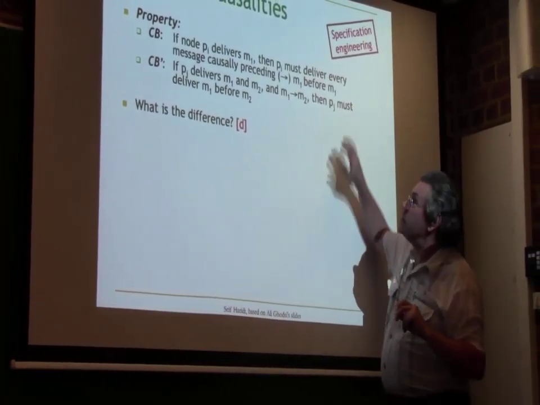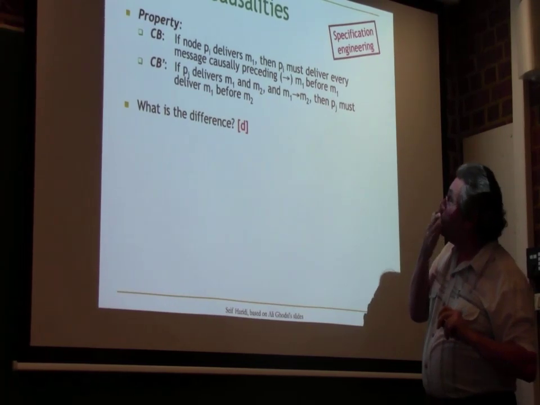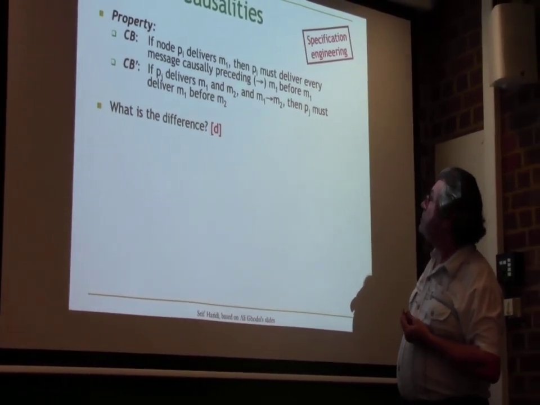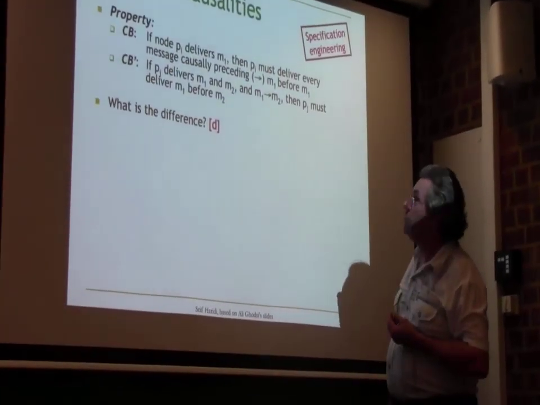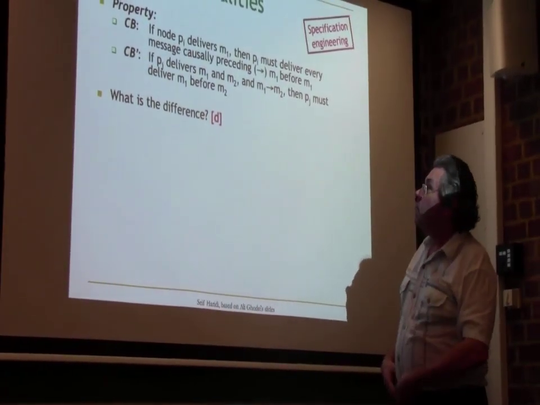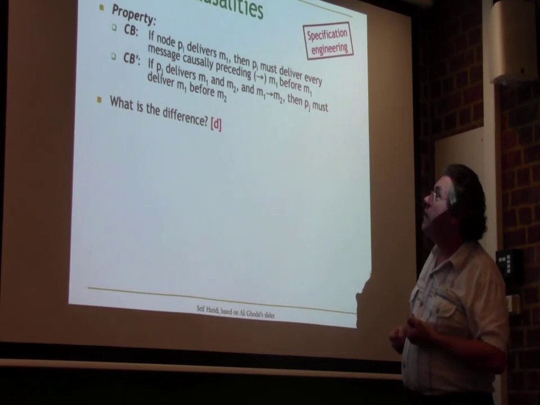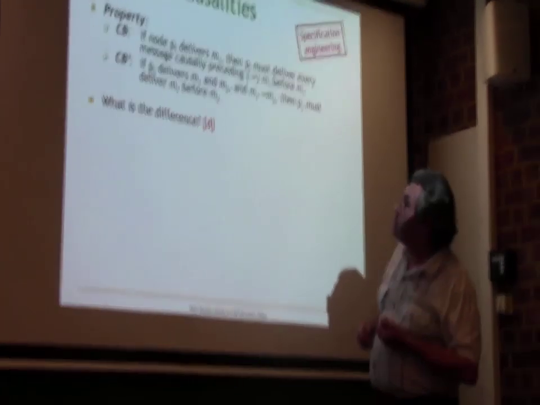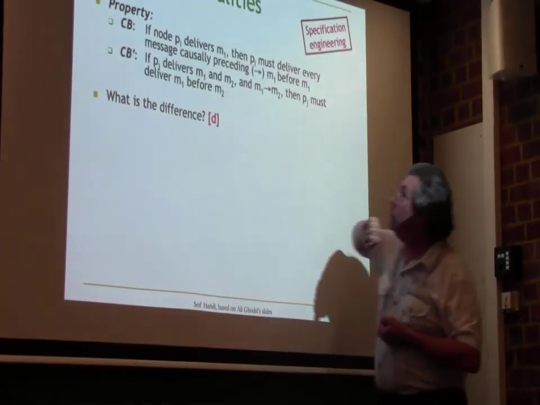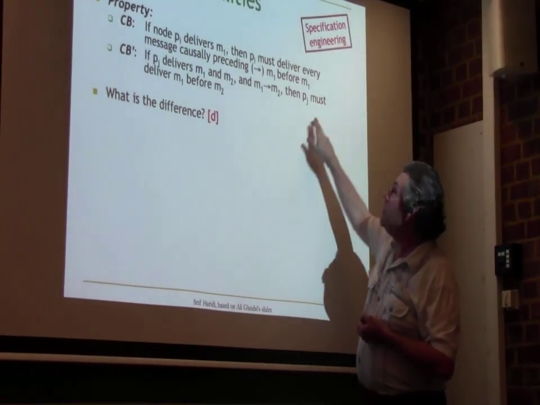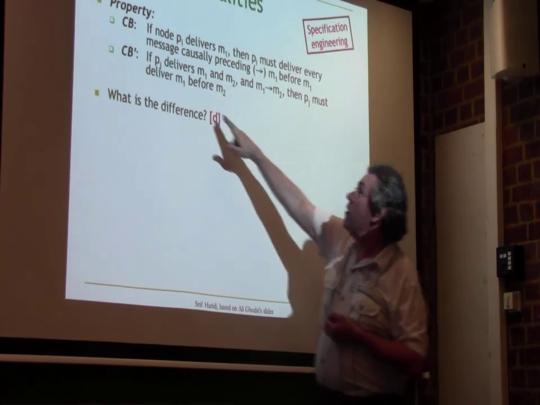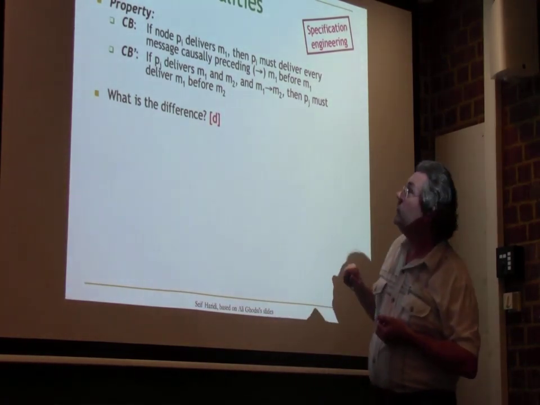The first version is: if Pi delivers M1, then Pi must deliver every message causally preceding M1 before M1. But we can make a variation: if Pj delivers M1 and M2, and M1 is causally before M2, then Pj must deliver M1 before M2.